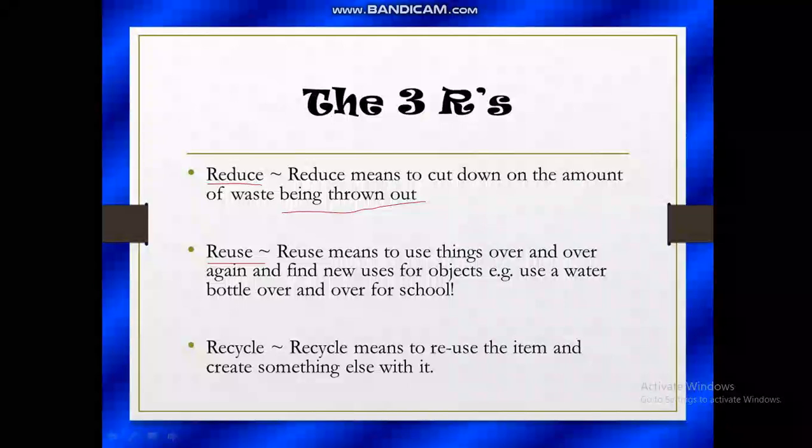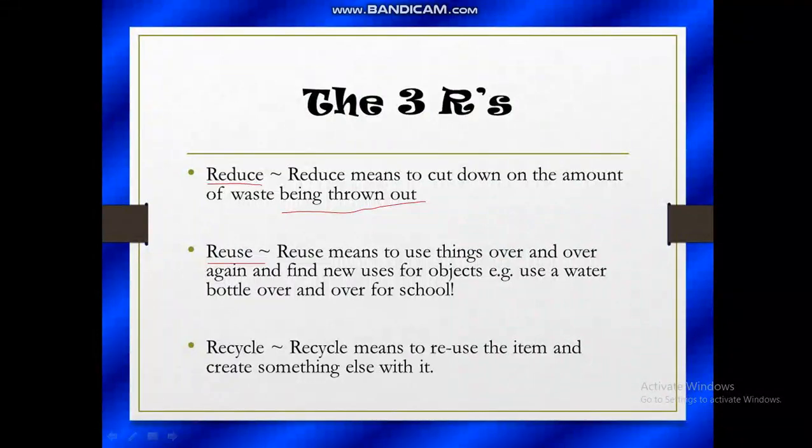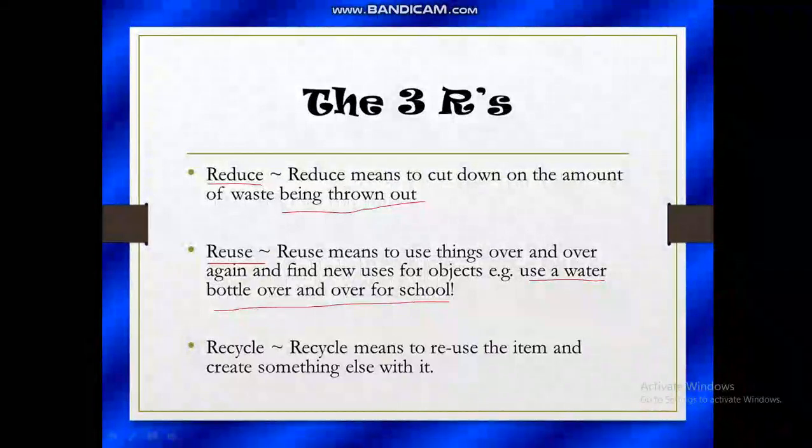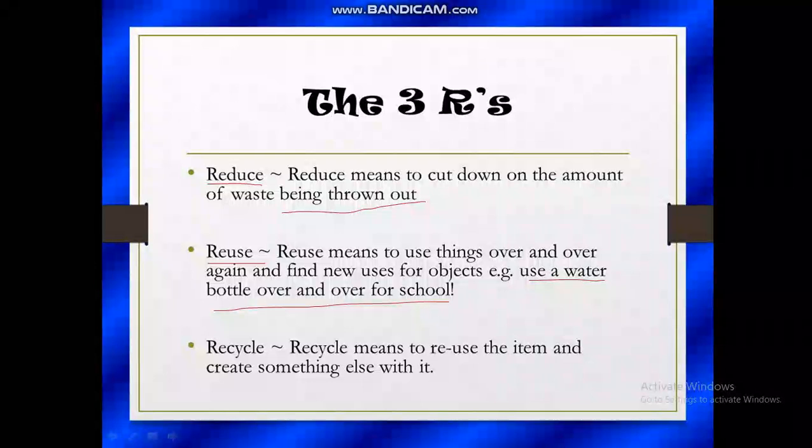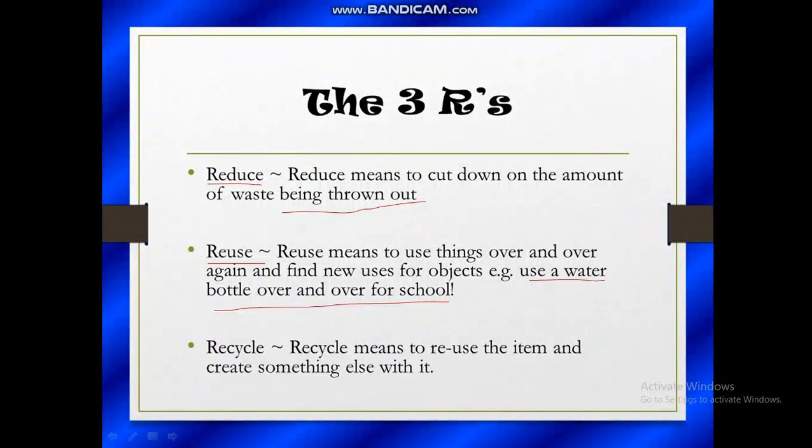Reuse. Reuse means to use things over and over again and find new uses for objects. Example, use a water bottle over and over for school. So children, we must try to use things which we are having number of times. Yes, we should use the objects again and again instead of purchasing new one. Like we can use a water bottle for a long period of time, or you can use your tiffin box for a long period of time instead of purchasing new one, right?